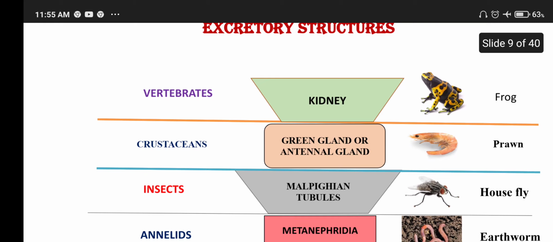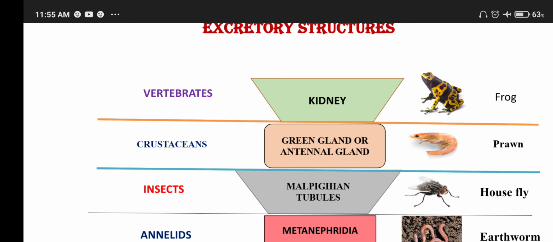Now the excretory structures. In vertebrates, kidney, example frog. Crustaceans, green glands or antennal gland, example prawn. Make a note of it. It's very important. One question will come from this.